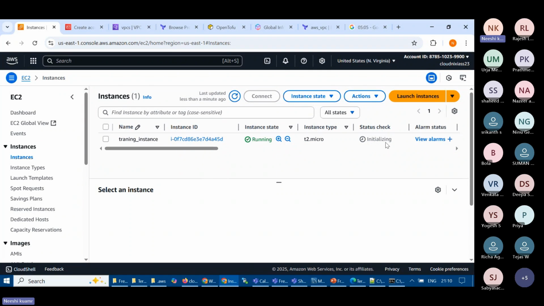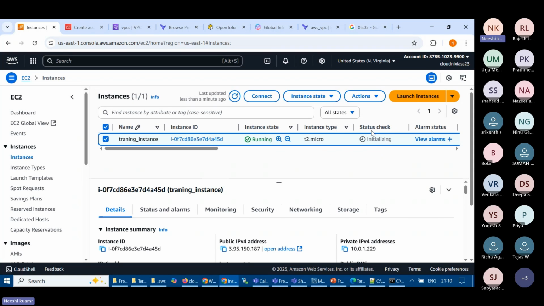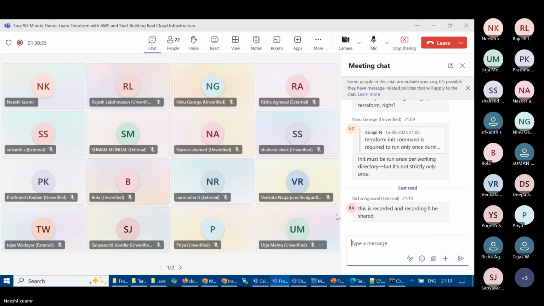Training instance, still it is initializing. It will take some time, right? So we have to wait until this status check is done. Does anyone have any questions by that time? Once the status is getting checked, you can type it if you don't want to, or it will always be nice if you can unmute and talk on that. This is recorded and the recording will be shared.